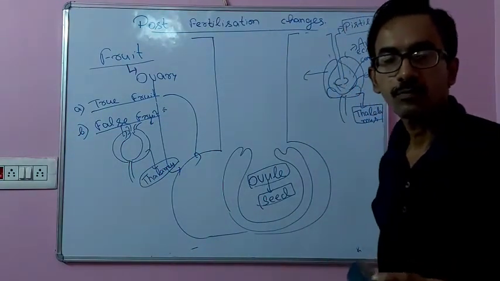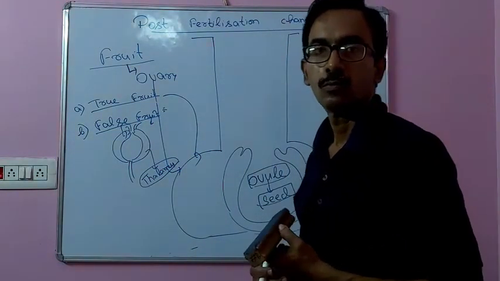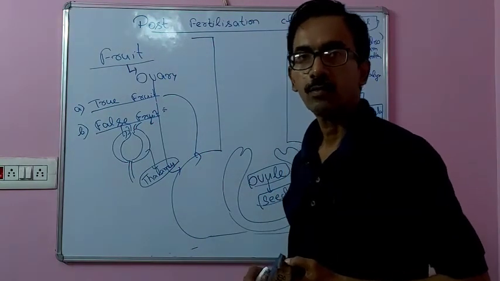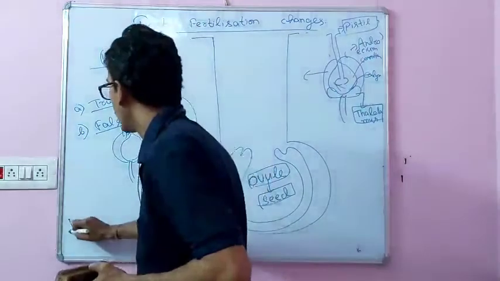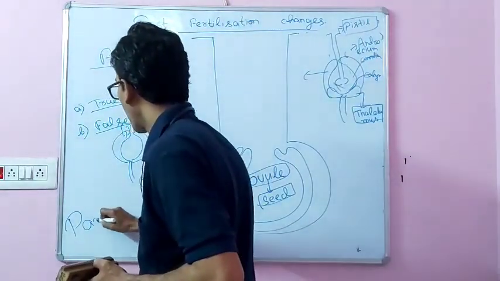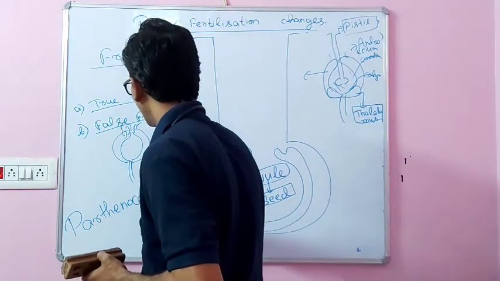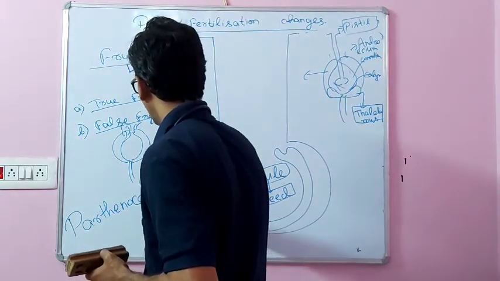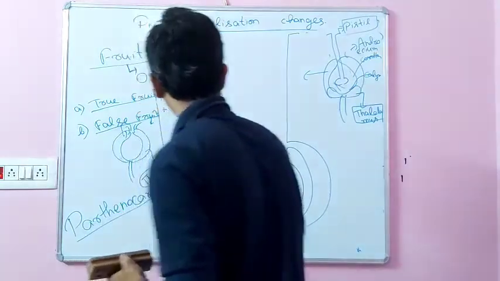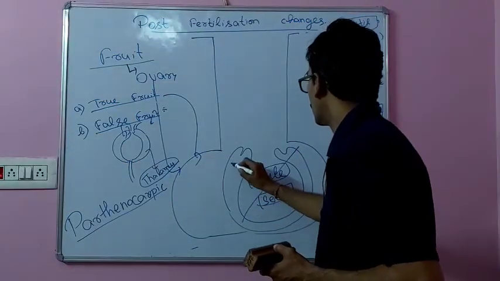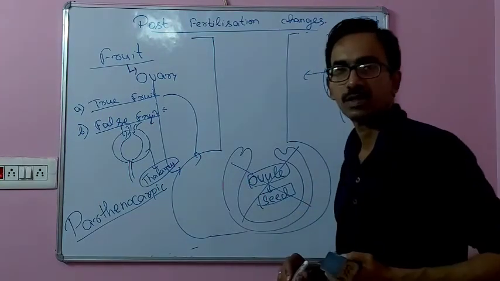In some other fruits, fruit is formed without fertilization. That kind of fruit is called parthenocarpic fruit. Parthenocarpic fruits are those fruits which are formed without fertilization. If formed without fertilization, seed formation does not take place in them.